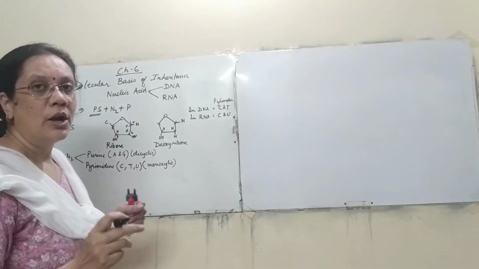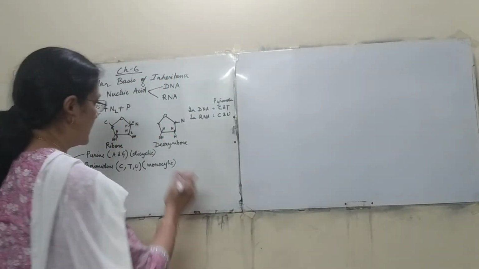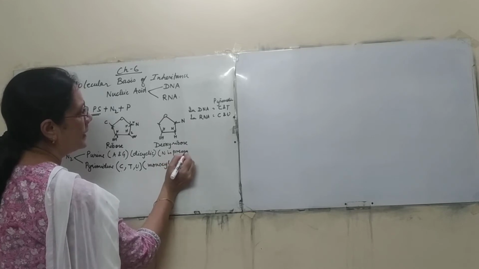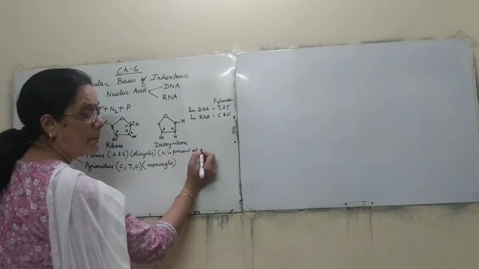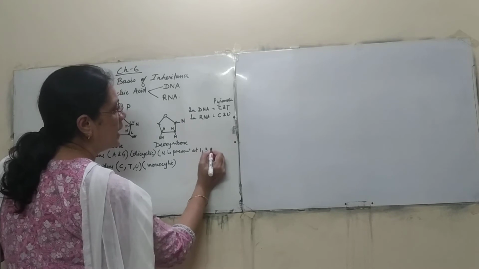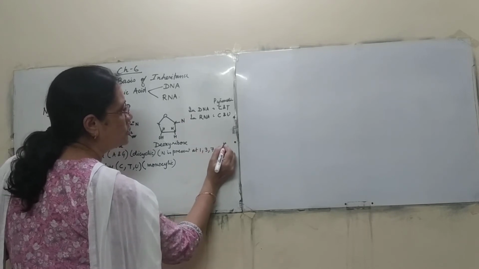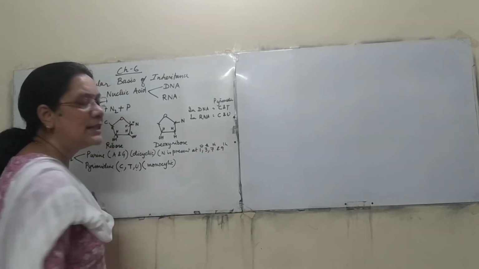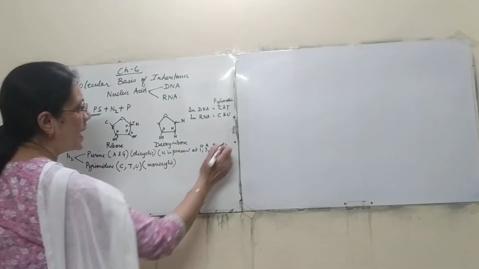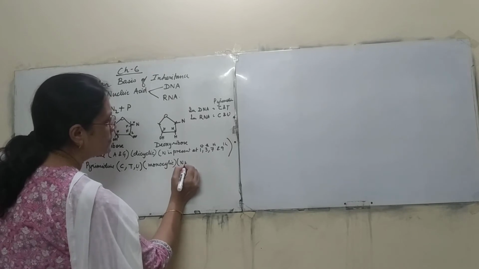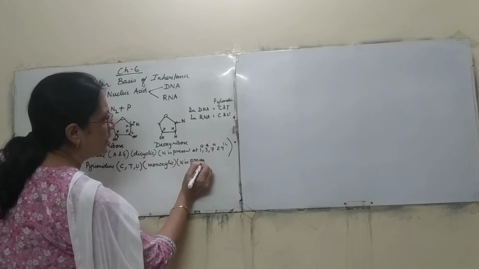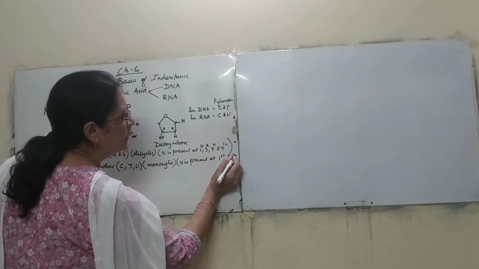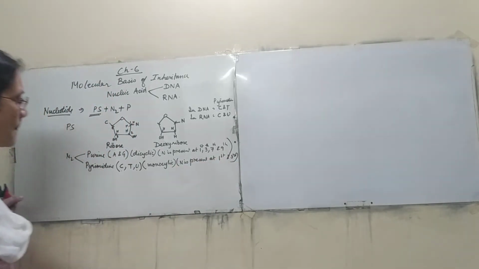Now in purines the nitrogen is present at position number 1, 3, 7 and 9. Whereas in pyrimidines nitrogen is present at the first and third positions. Clear?